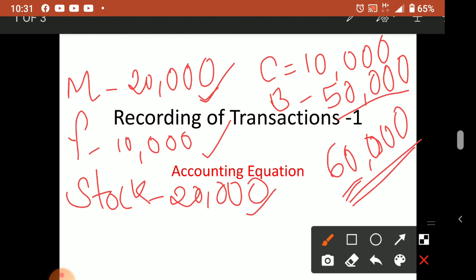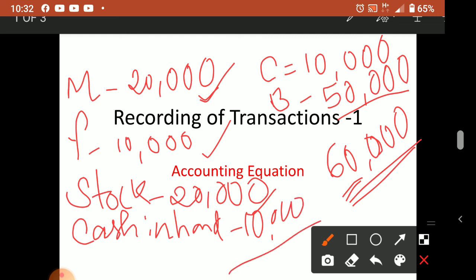I thought that 10,000 I will keep as cash. So cash in hand, I will call it what? Cash in hand, how much? 10,000. Now you see both sides are equal. This side I call what? Liability, meaning capital plus liability. What I borrowed, that I will call liability. Capital is also written on the liability side only. You remember, since it is the owner's own money, that is why we are calling it capital. Usually liability means outsiders' liability. This 60,000 is now converted into different forms.